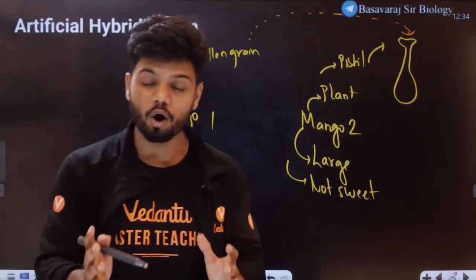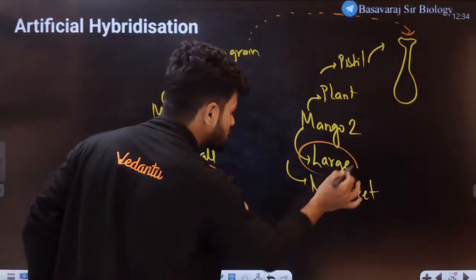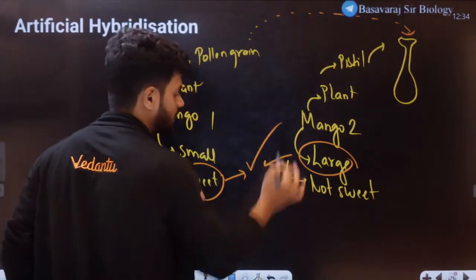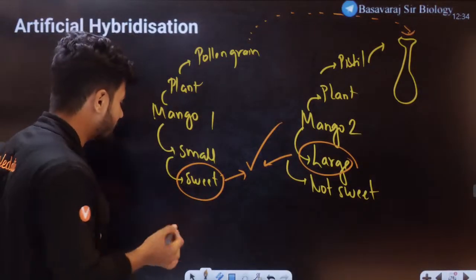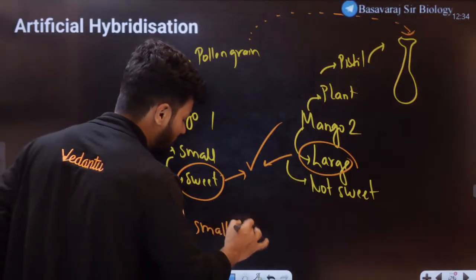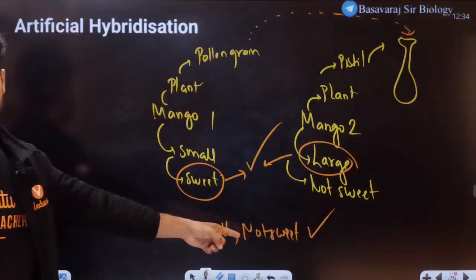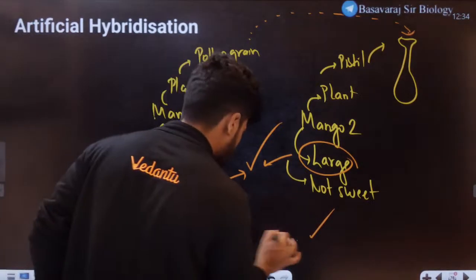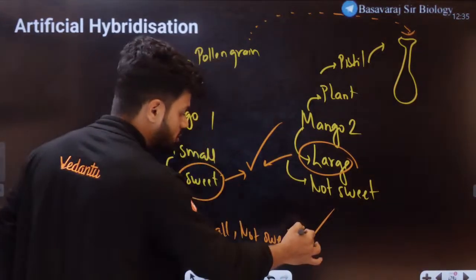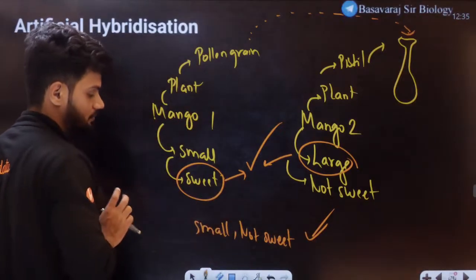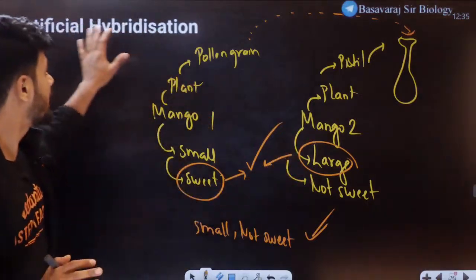Why? Because the offspring now could be very sweet and very large. This possibility is there. But is it possible that we end up getting a very small mango that is not sweet at all? Yes, this is also a possibility. Small and not sweet, this possibility is also there. So luck should be there. This is called artificial hybridization.